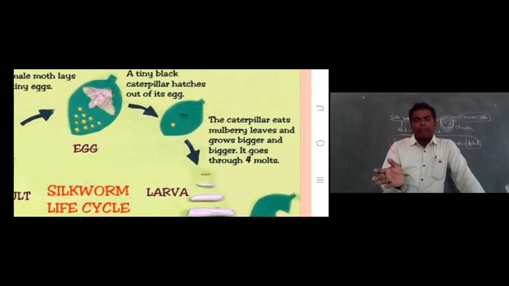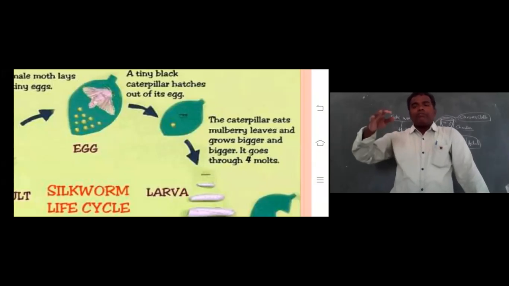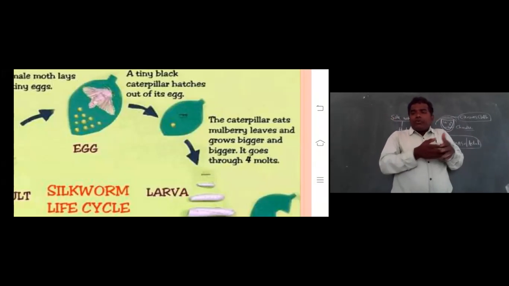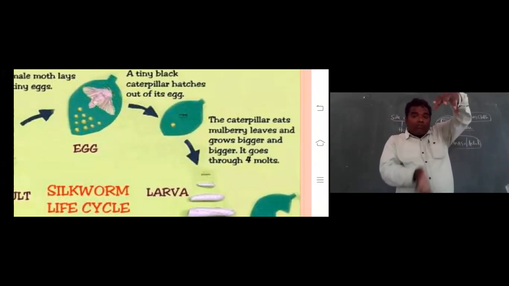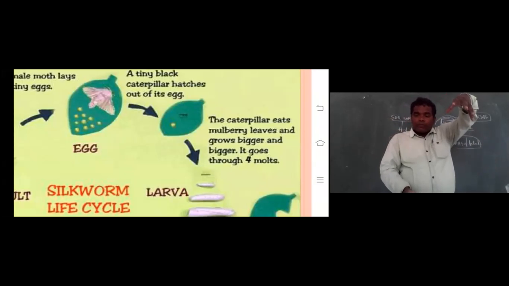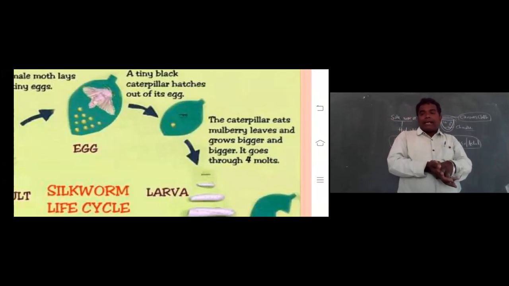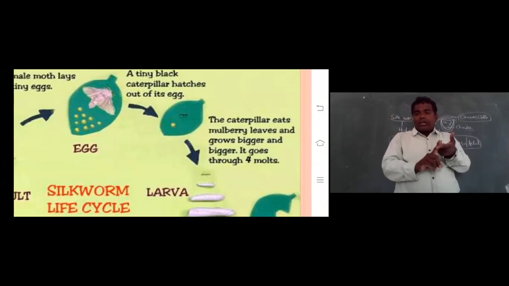into the second instar larva. At the second molding, the second to third instar larva is formed. At the third molding, third to fourth is formed. At the fourth molding, the fourth instar larva is converted into the fifth instar larva. The fifth instar stage takes 20 to 25 days. In the larval stage, it is the big stage. 20 to 25 days it takes, right? Very, very important thing: first instar, second instar, third instar, fourth instar, fifth instar.